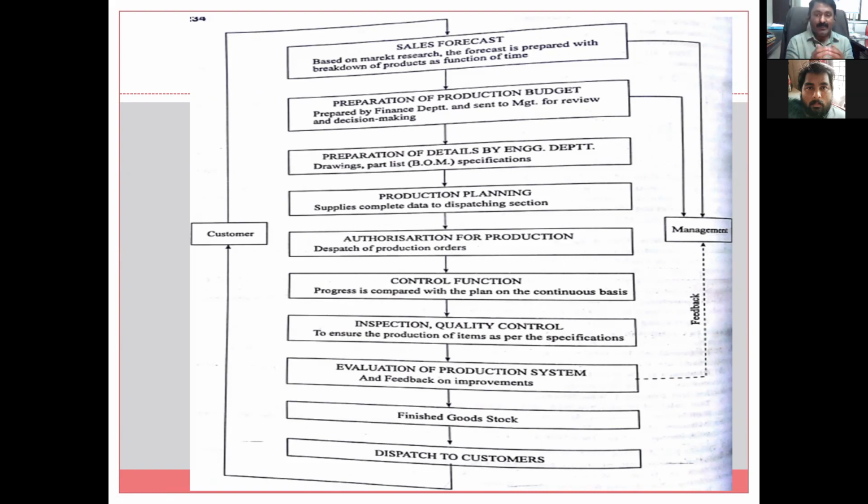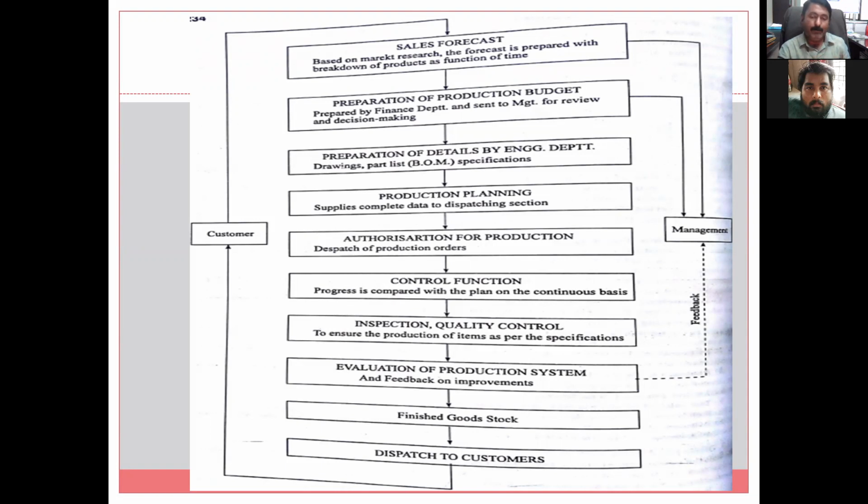Now we have the forecast. What is required? What are the products that we can make? What are the products that we are buying? So make or buy, the decision is already there. And this is the list and this is the complete budget. This is the order, and this is the forecast. And in order to achieve this forecast, this is the standard thing that we have to go for. And what is the production budget, starting from man, machine, material, everything taken into account. The finance department will prepare a budget, and the budget will be sent to management for review and decision making.